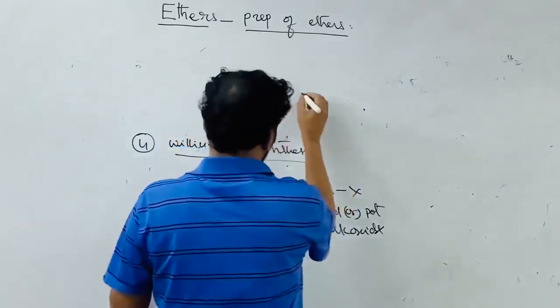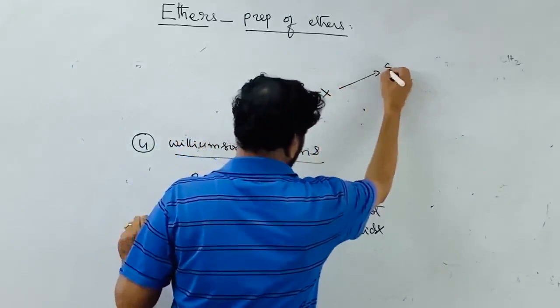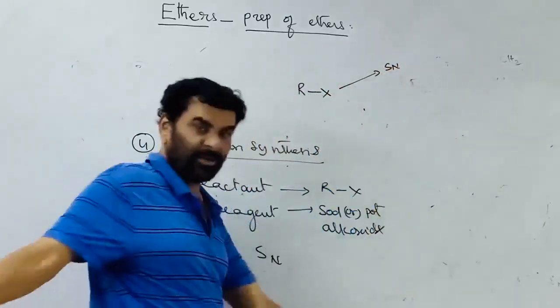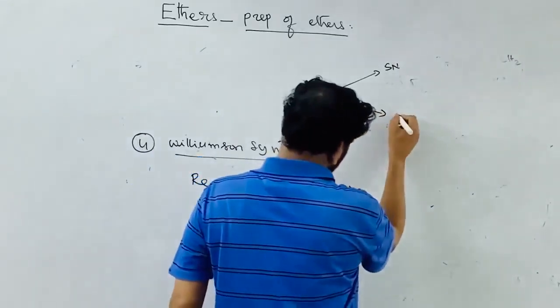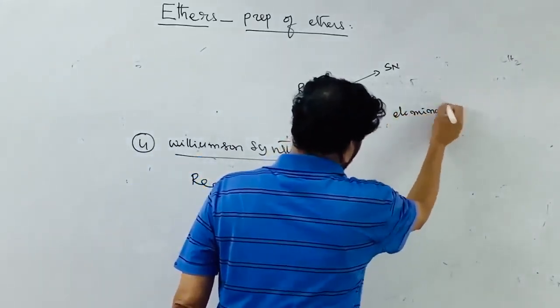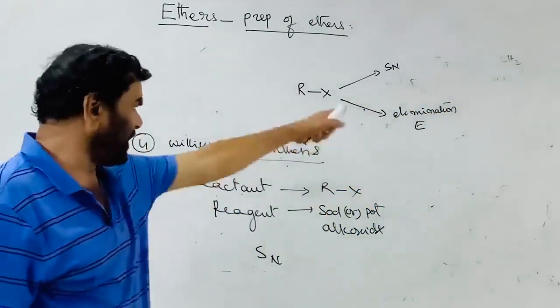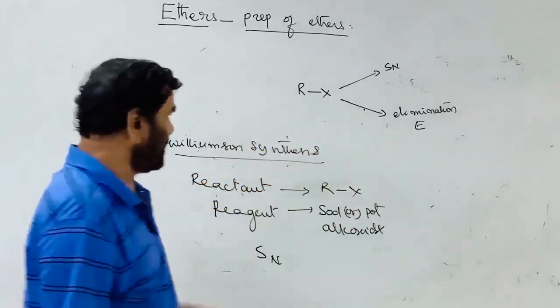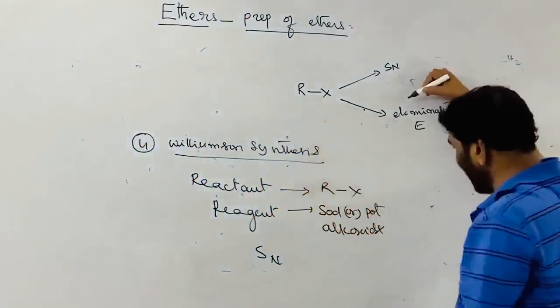Alkyl halides mainly take part in SN reactions, nucleophilic substitution reactions, and they also take part in elimination reactions, E2, E1, whatever it is. These two are competing reactions.